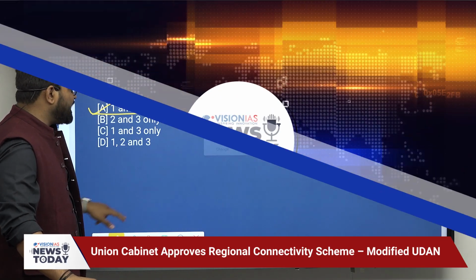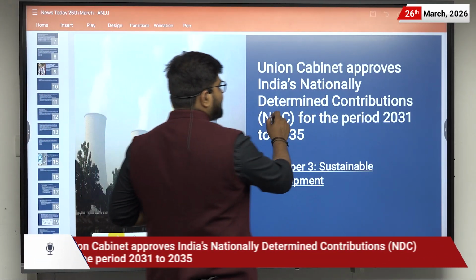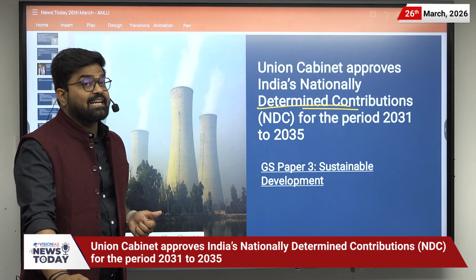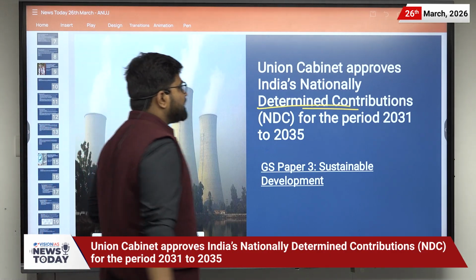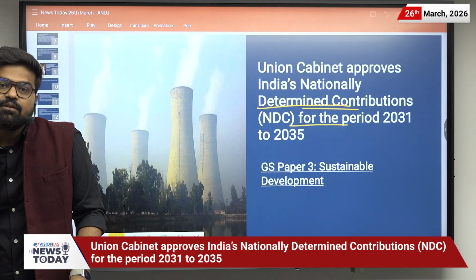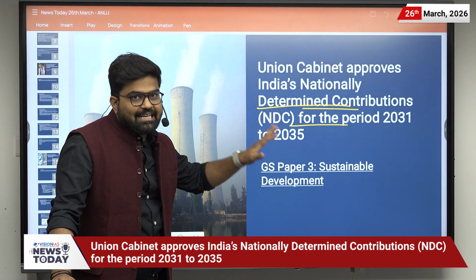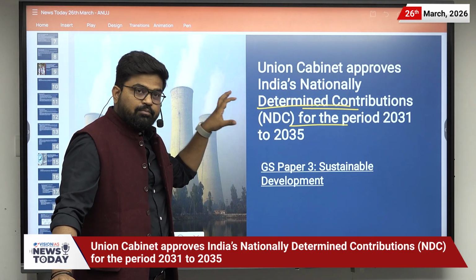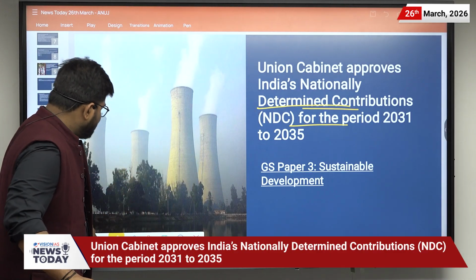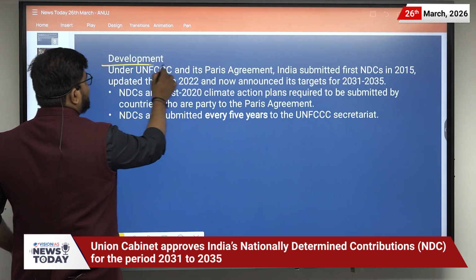Now let us move to the next news, and the next news is related to the Nationally Determined Contribution. The context is that the Union Cabinet has approved India's Nationally Determined Contribution for the period 2031 to 2035. It is related to paper 3, where the syllabus talks about sustainable development. We will be solving the PYQs related to this news after the discussion of this news. Let us discuss the development.